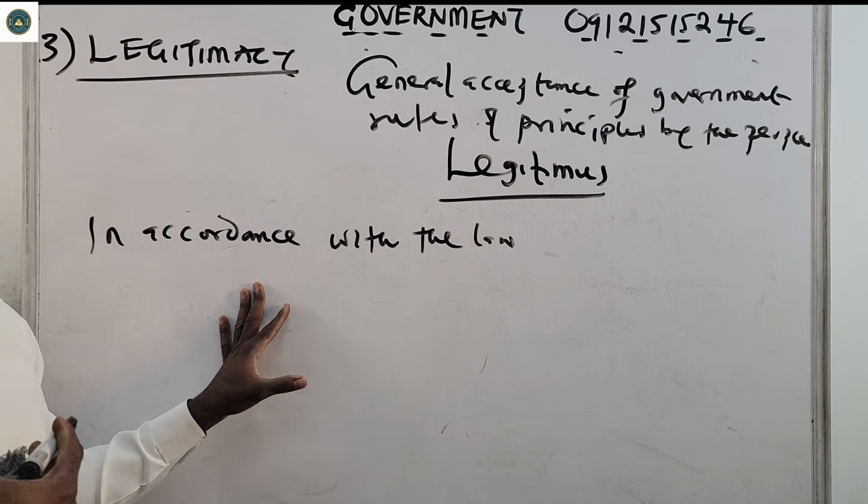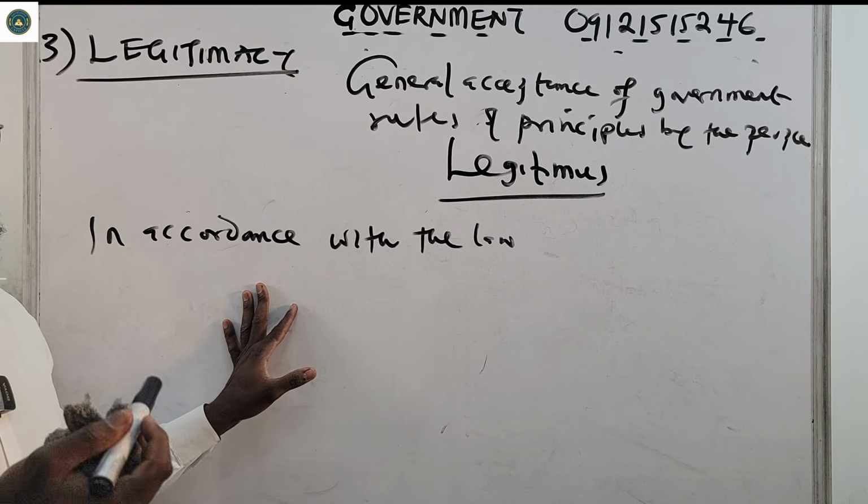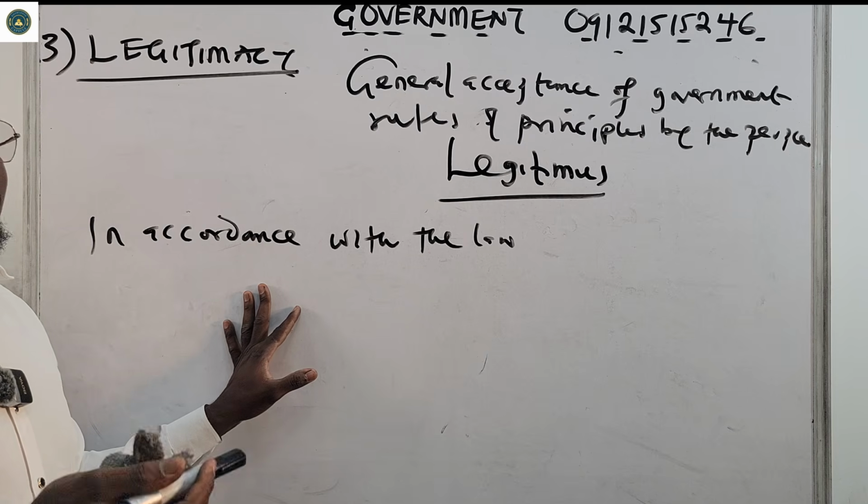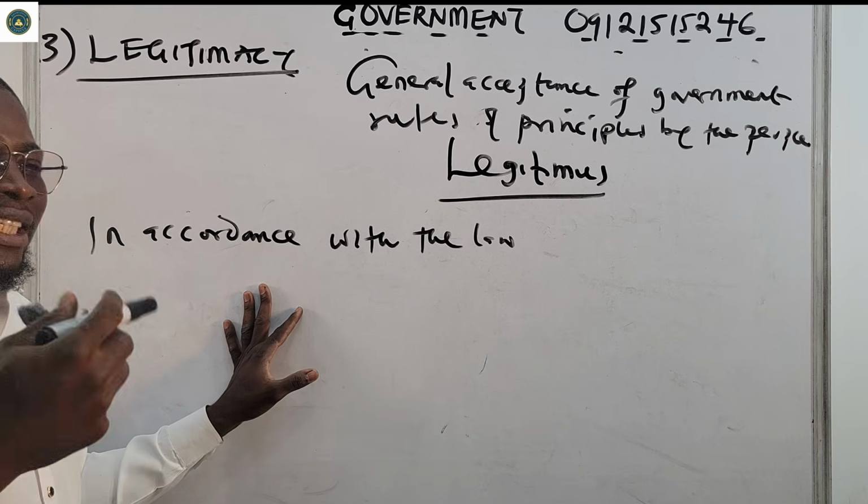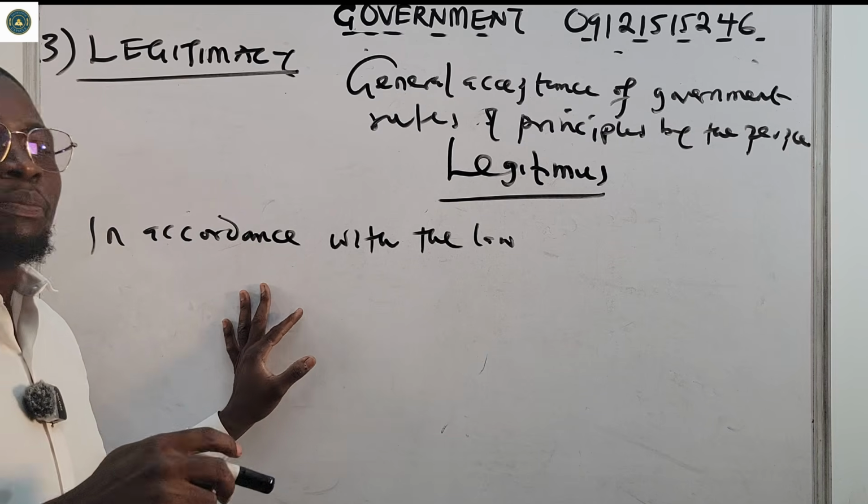So a legitimate government is the government that the people were the ones that put there. They know them as the rightful people to lead them.